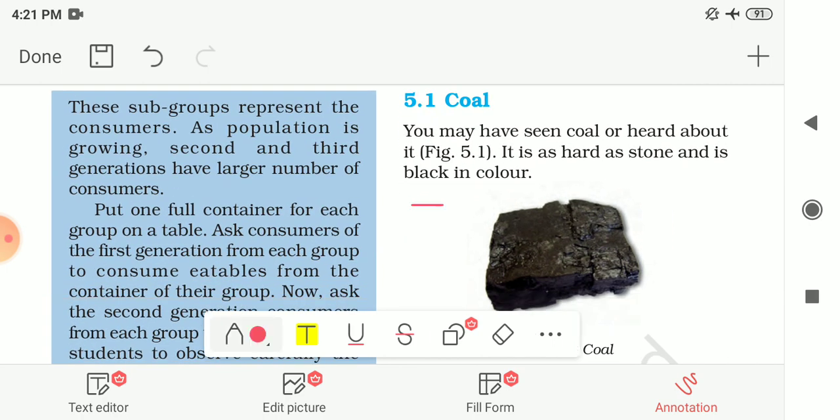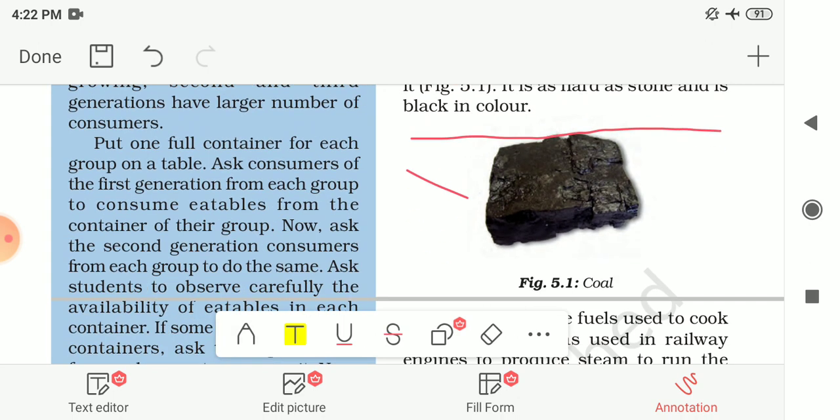So you may have seen coal or heard about it. It is shown here in the figure. It is as hard as stone and is black in color.